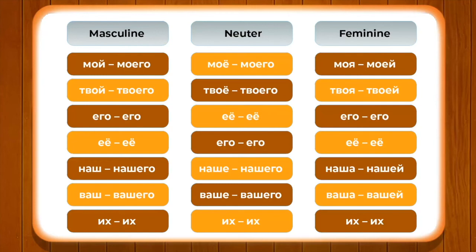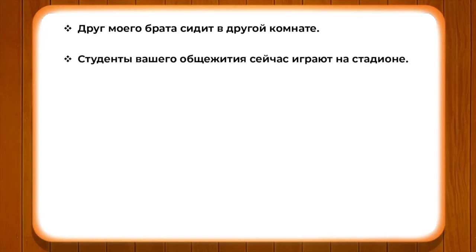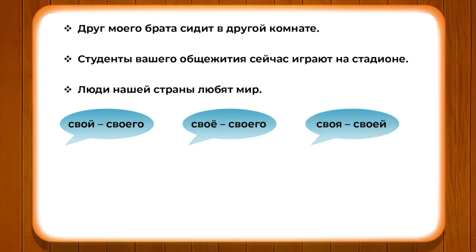So this is largely a concept which we wanted to discuss with you all, so that you understand the role of these pronouns, whether they are personal pronouns, demonstrative, etc. Now we will go ahead and pay attention to a few more new words and expressions with the help of these sentences. Друг моего брата сидит в другой комнате. Студенты вашего общежития сейчас играют на стадионе. Люди нашей страны любят мир. Свой changes into своего, свое changes into своего, but своя changes into своей. Accordingly, if we pay attention to the last three sentences, these are: Он любит читать историю своего народа.